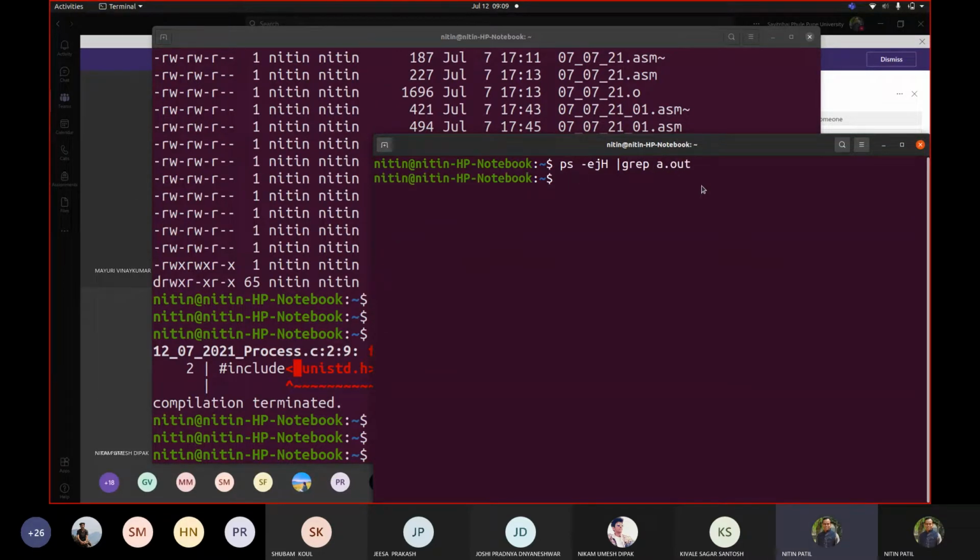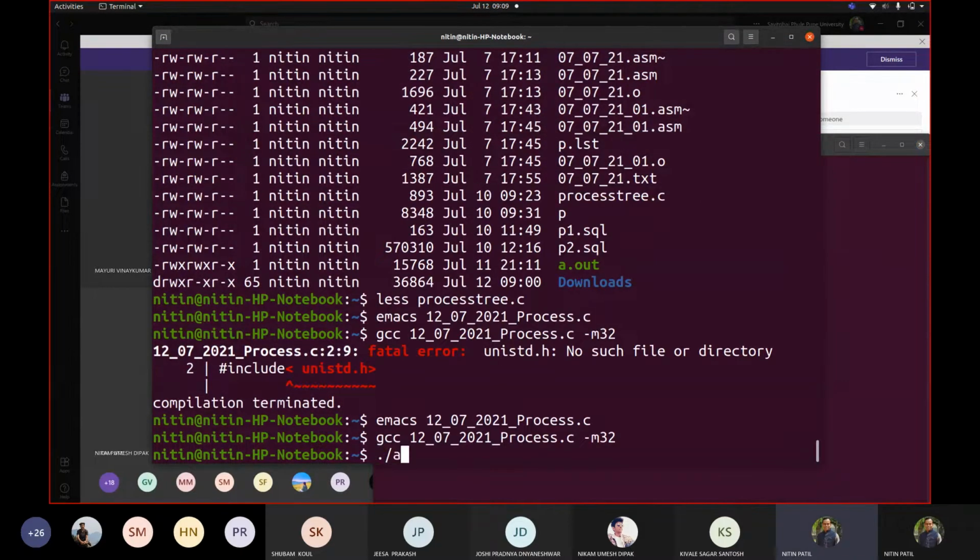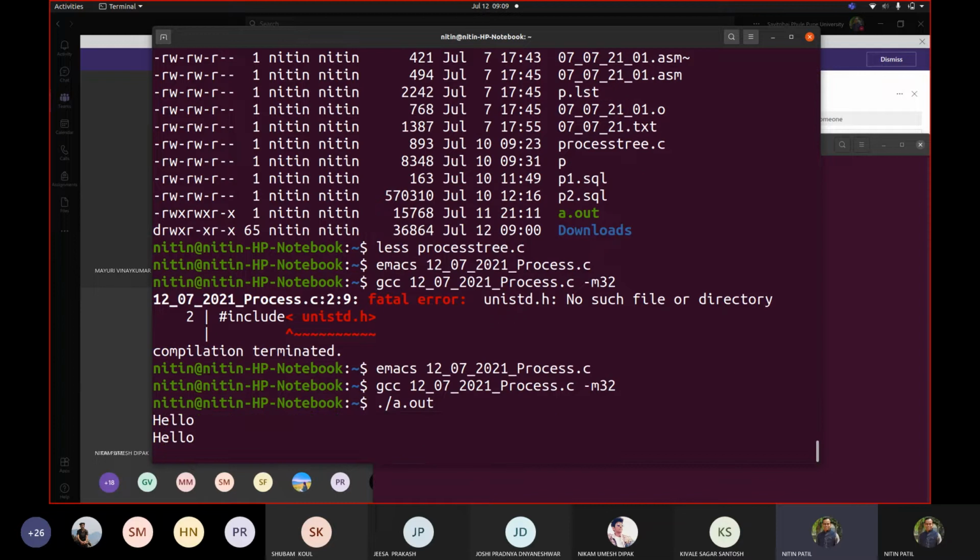Grep a.out. So there is nothing. Fine. So let me fire my a.out. Now right now this code is created. Executable is created. So now let me make it as a job. So while I type this and enter, initially it became a job and then was loaded in memory.